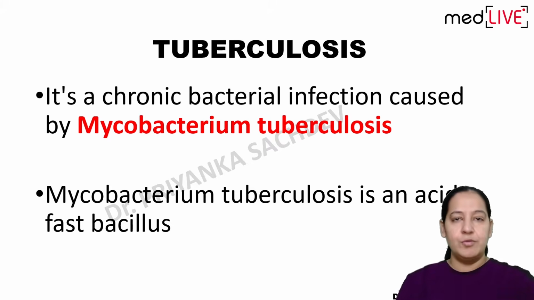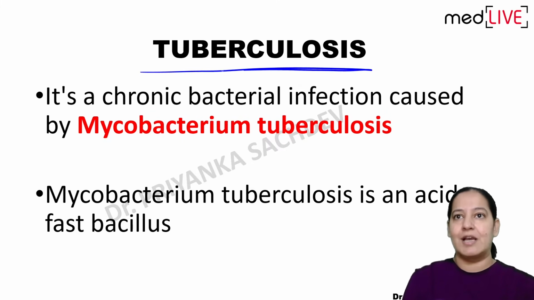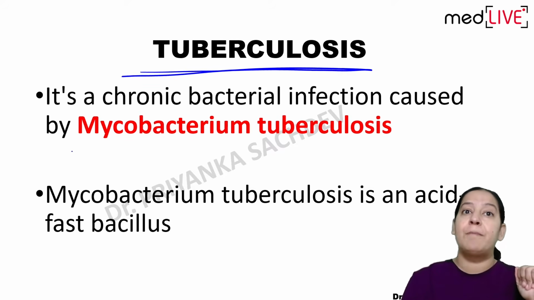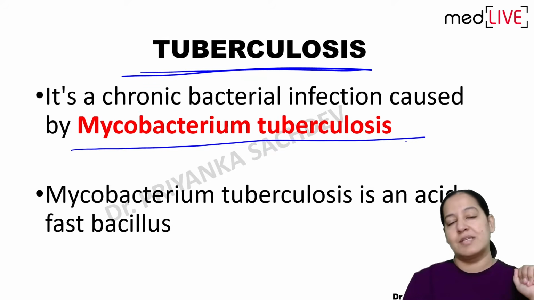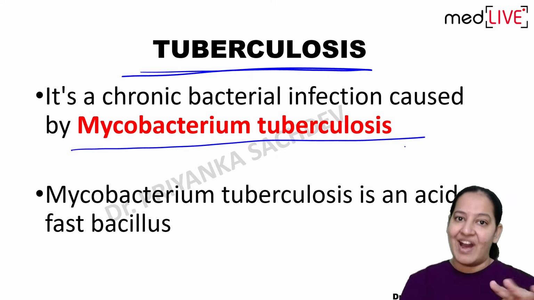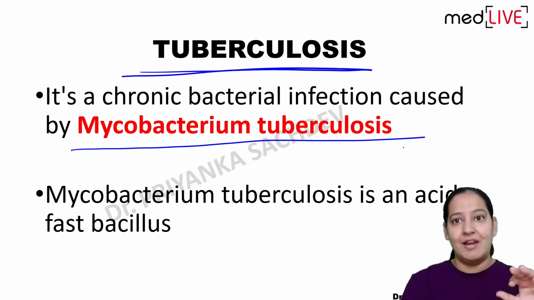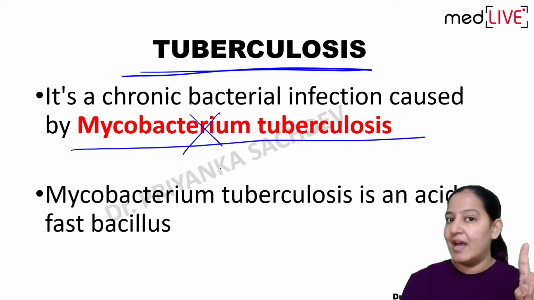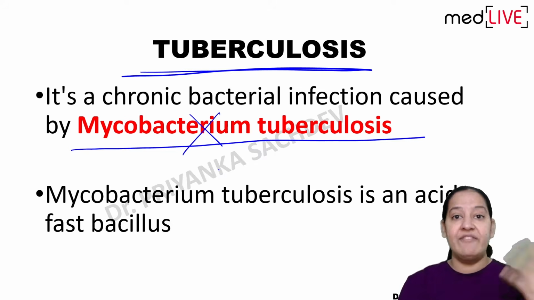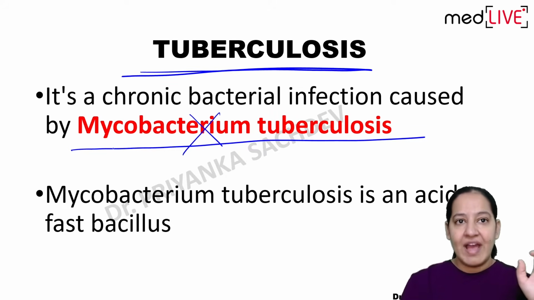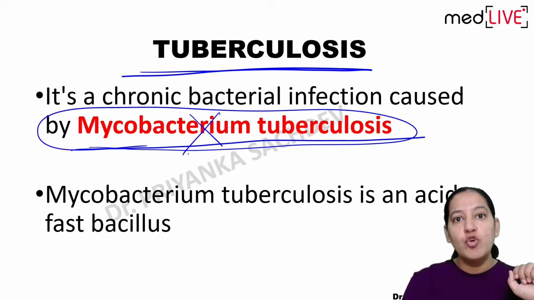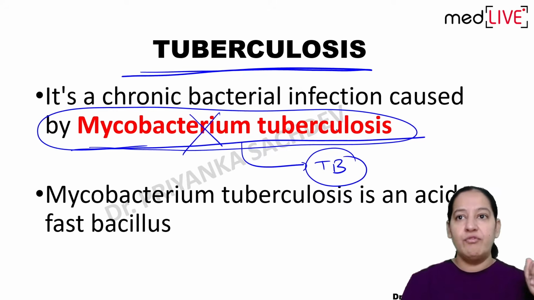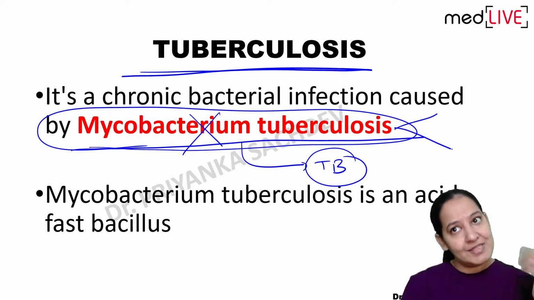So we know that tuberculosis is a chronic granulomatous infection. It is caused by a bacteria, Mycobacterium tuberculosis. All the drugs categorized as anti-tubercular drugs are supposed to either kill the bacteria, that is cidal, or just stop the cell division of the bacteria, that is static. When this bacteria enters the human body, it causes tuberculosis, and we want anti-tubercular drugs to kill this bacteria or stop its cell division.